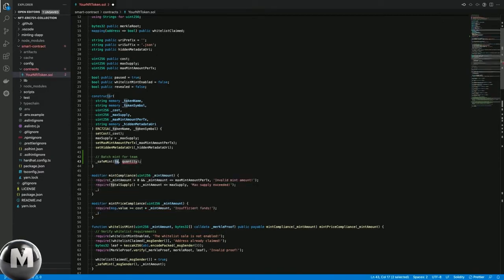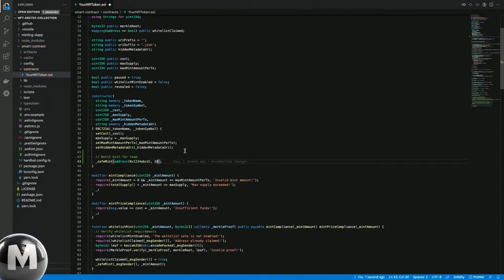And we have to specify an address. Whatever you like, it's fine. And the quantity can be whatever number you like. In this case, we are sending 20 tokens to this address as soon as we deploy the contract. This will happen immediately. Okay, so this is the first option.